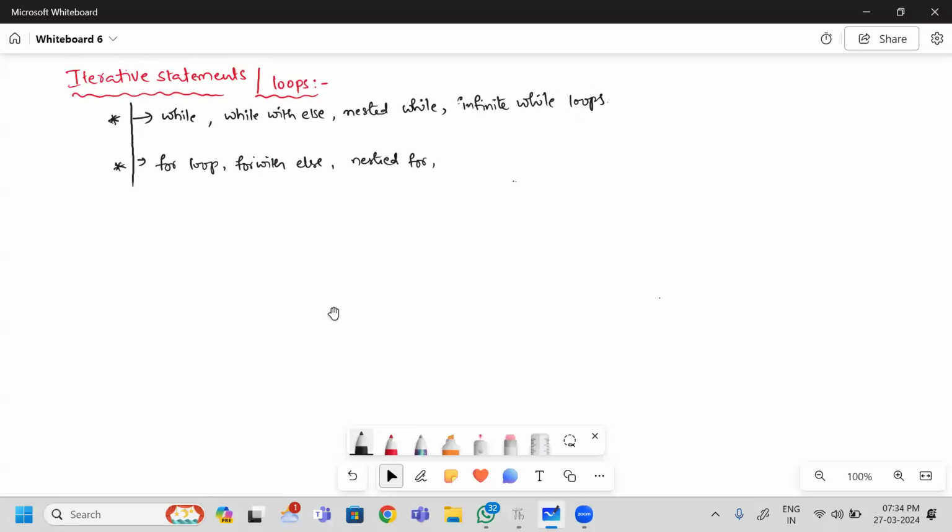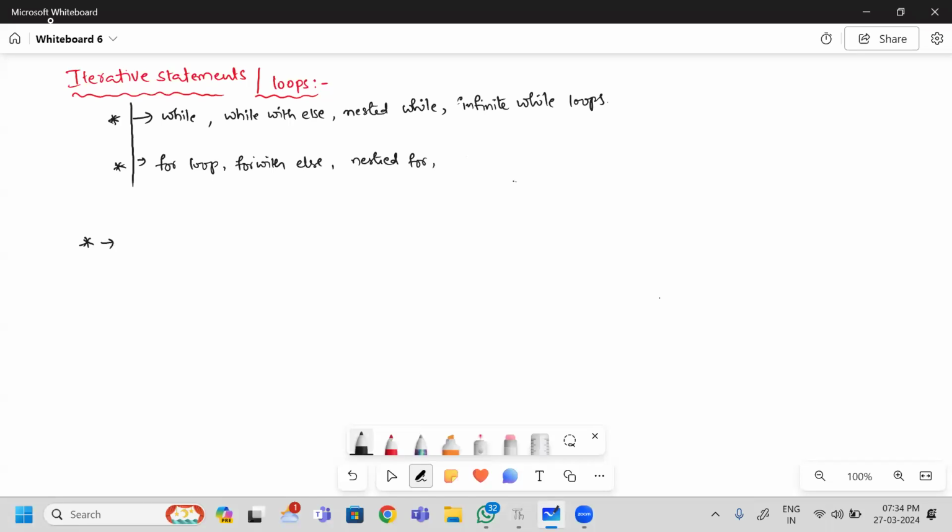So first, what are iterative statements or loops? Very simple definition: observe here carefully.